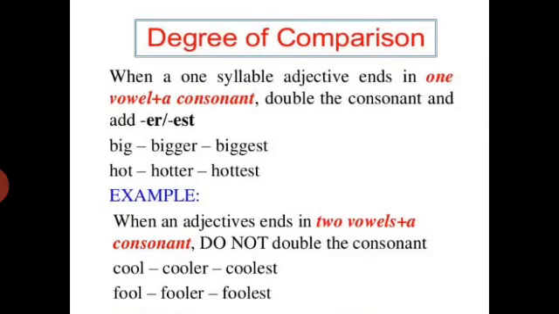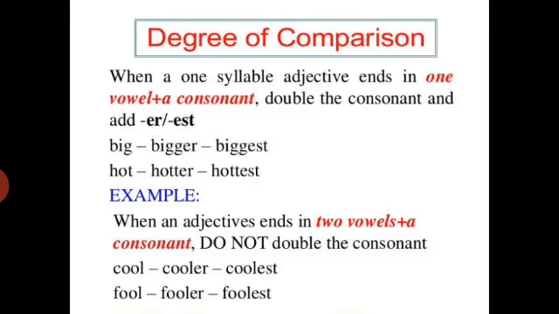Degree of comparison. Now there are some rules. When a one-syllable adjective (syllable means sound) ends in one vowel plus a consonant, then we double the consonant and add -er and -est to make the comparative and superlative degrees. For example, big. There is one sound in big, and there is a vowel I preceding the consonant G. So we will double the consonant and add -er to make it comparative and add -est